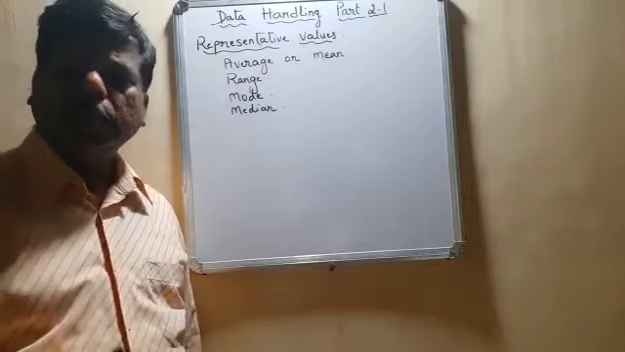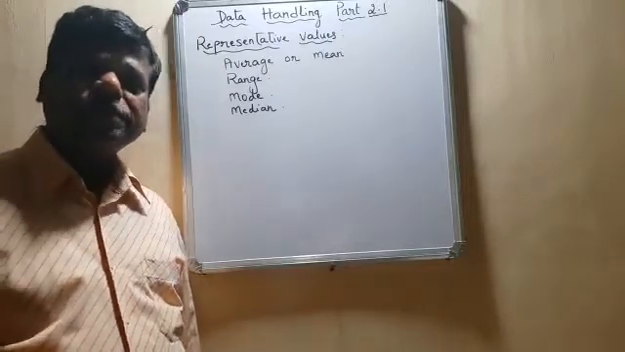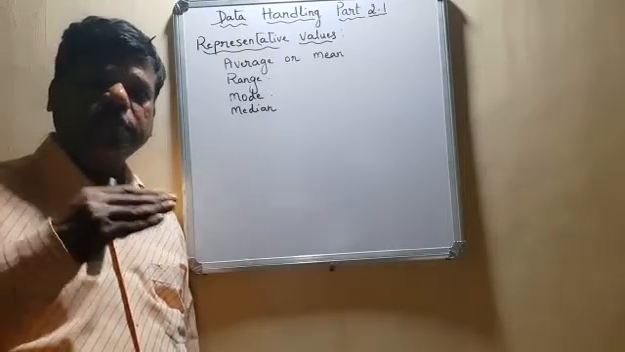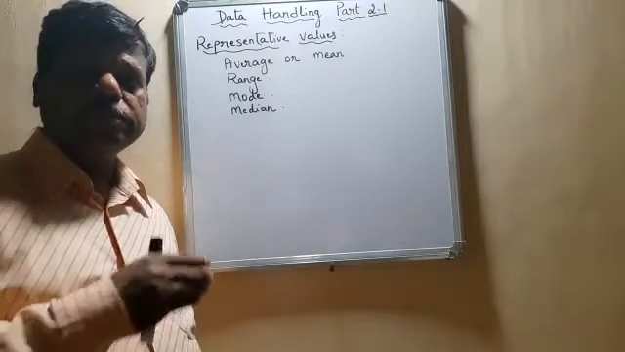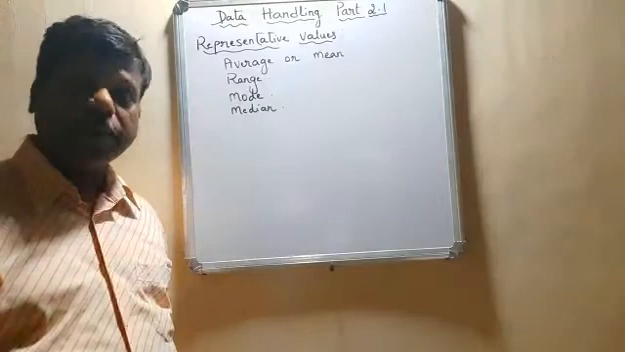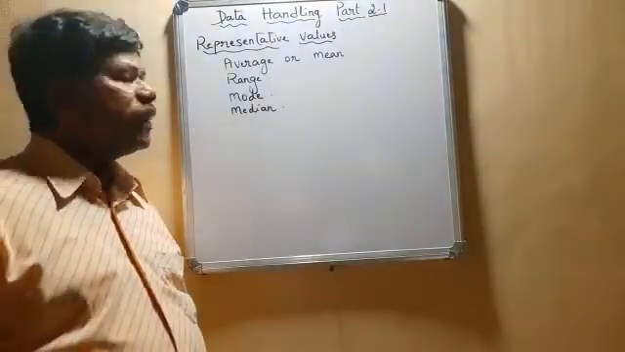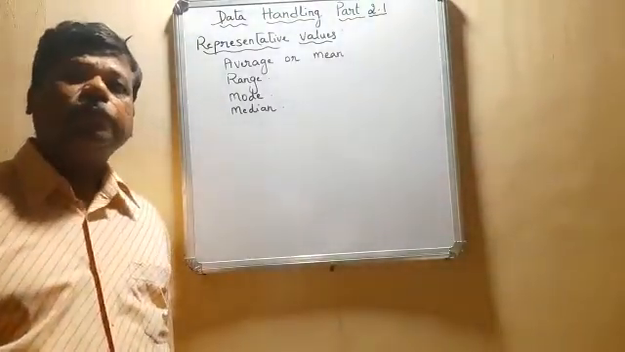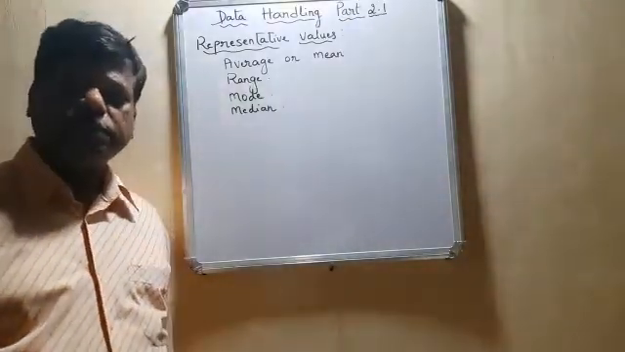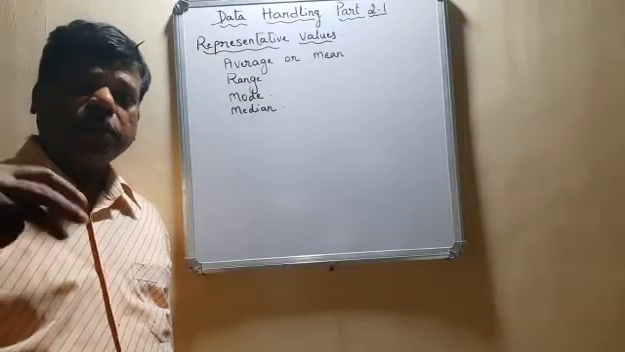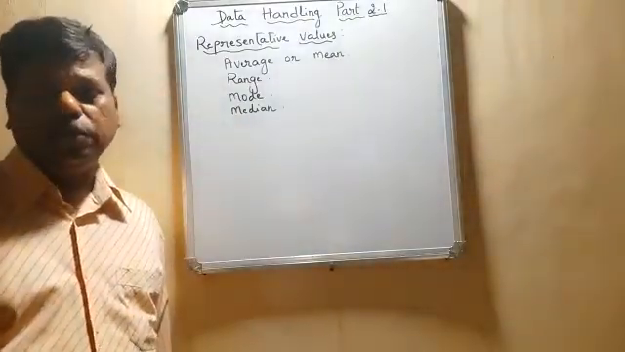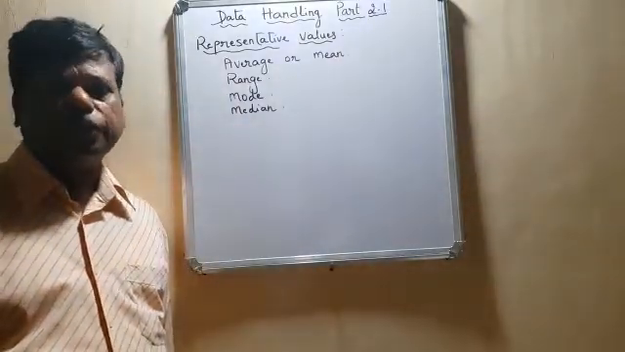Apart from that, the other three types of representative values, which represent data in a different form and are used to find the central value, are mentioned. That is the range, which is the second one, and the next one is called the mode. The fourth one is called the median. Apart from this, there are other central tendencies also, but in this class we will be learning about average or mean. So what is the meaning of average?